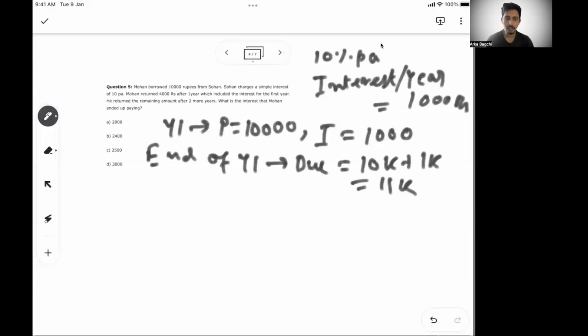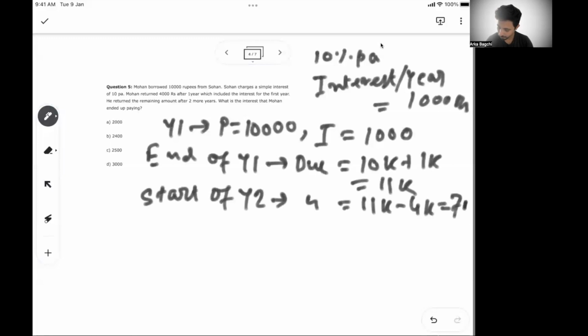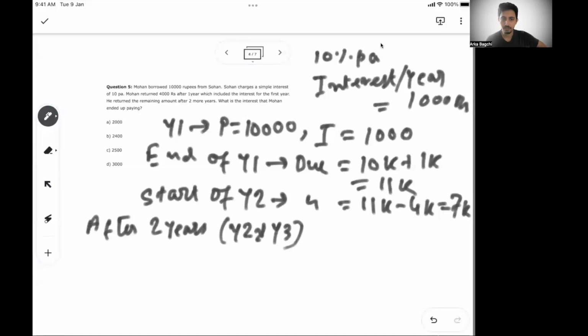Out of this 11K, Mohan returned 4,000 rupees. So can I say at the start of year 2, your due is 11K minus 4K, or 7K. 7K is the due at the start of year 2. So at the start of year 2, 7K is due. So after 2 years, that is year 2 and year 3, what will be the interest?